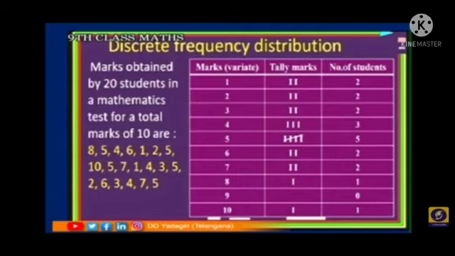Next, 4 marks: 3 members. 5 marks: 5 members. 6 marks: 2 members. 7 marks: 2 members. 8 marks: 1 member. 9 marks: no members, that is 0. 10 marks: only 1 member.